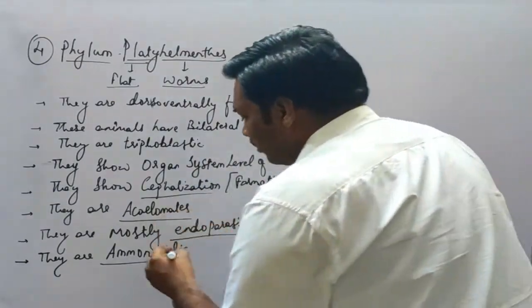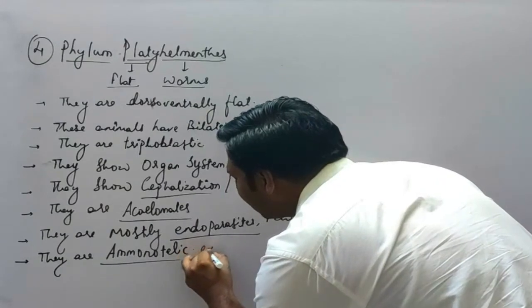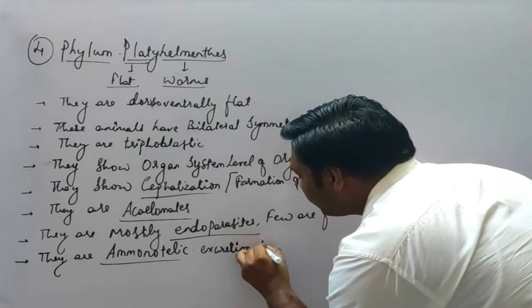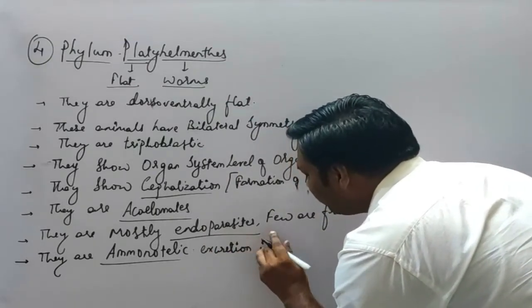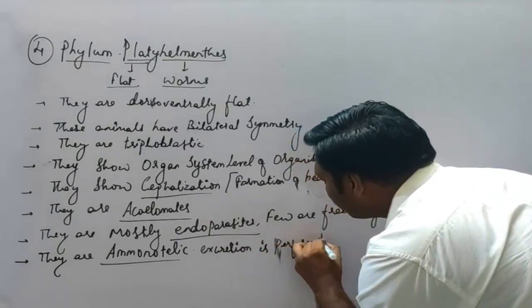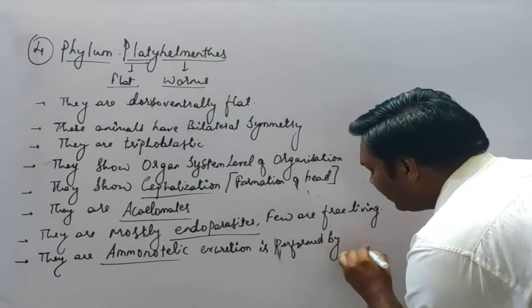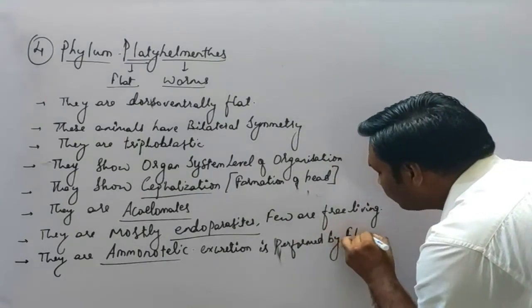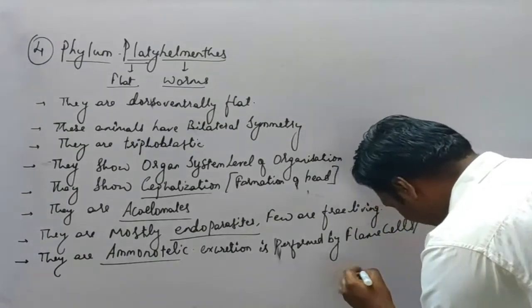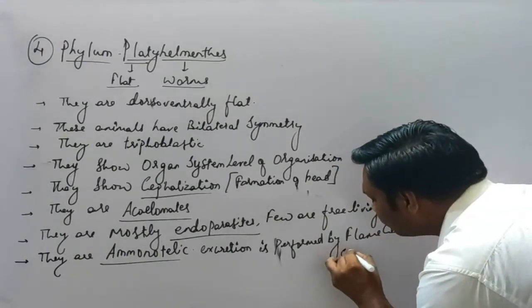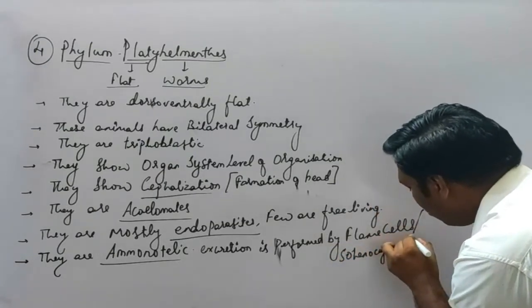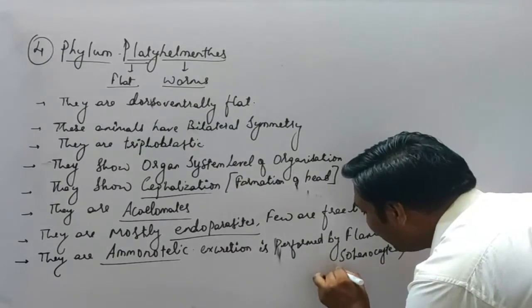We'll write here: excretion is performed by the flame cells or solenocytes or protonephridia.